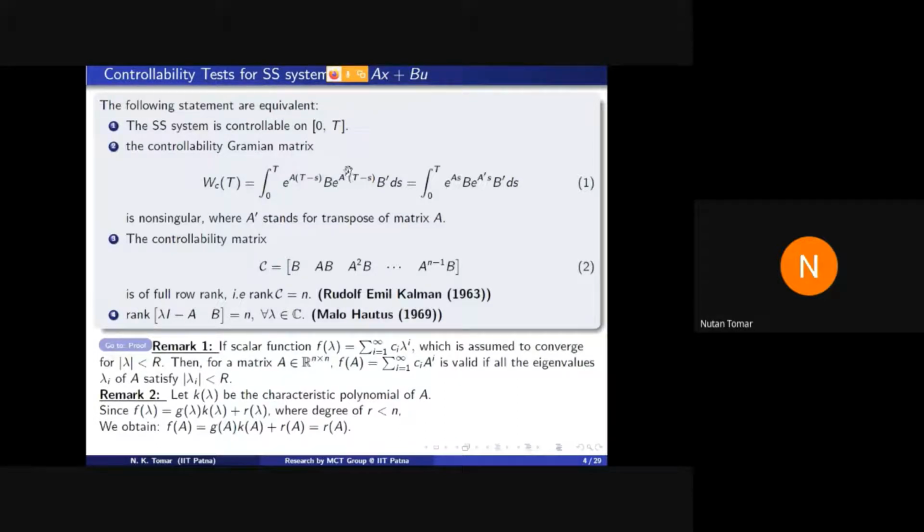You multiply by B, then you multiply by this matrix here. And integration of a matrix means you just integrate all the entries of the matrix. So ultimately it is a matrix, and it is called the controllability Gramian matrix for this system x dot equal to Ax plus Bu. If you use some substitution for t minus s, this matrix is the same as this matrix. So the second statement says that the controllability Gramian matrix is non-singular.